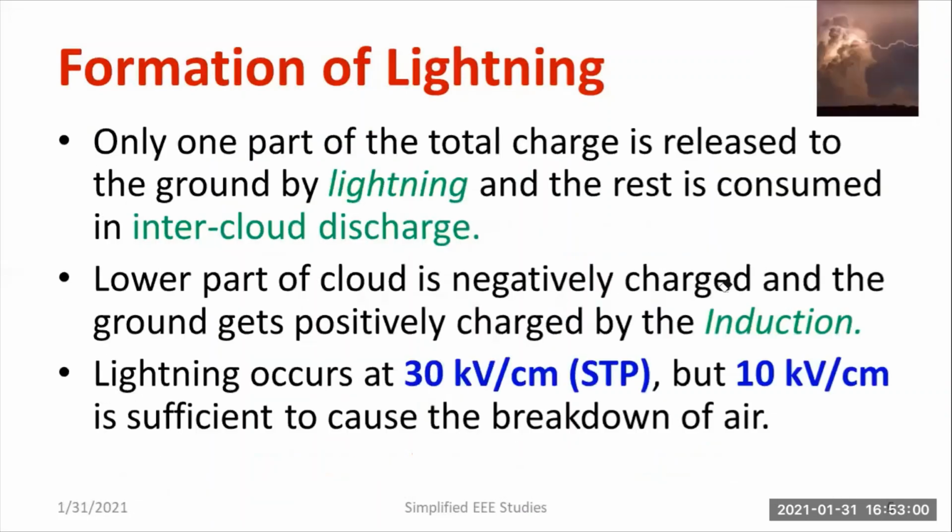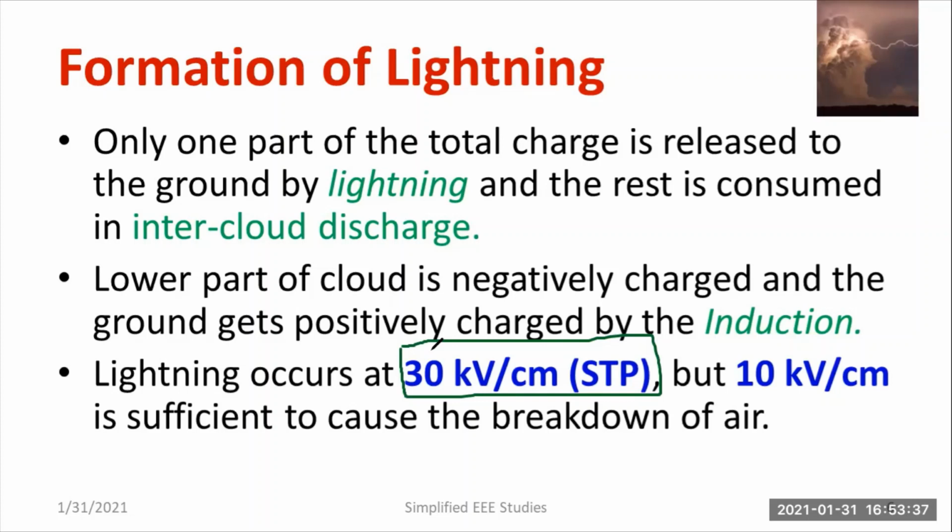Let me continue. The lower part of the cloud is negatively charged and the ground will act as positive charge. The reason is electromagnetic induction, the induction principle. Lightning occurs normally at standard temperature and pressure, at 30 kilovolt per centimeter. If the potential difference between cloud and earth exceeds 30 kV per centimeter, dielectric breakdown will take place for the air. That is the standard temperature and pressure condition.